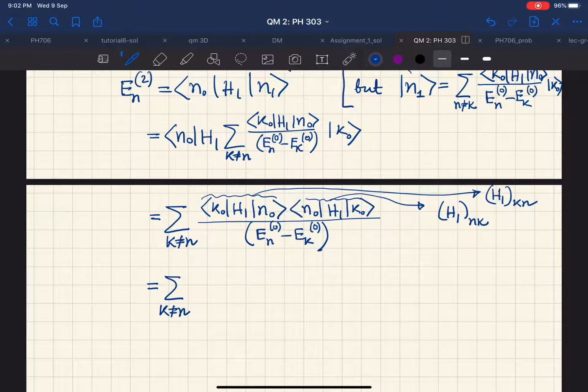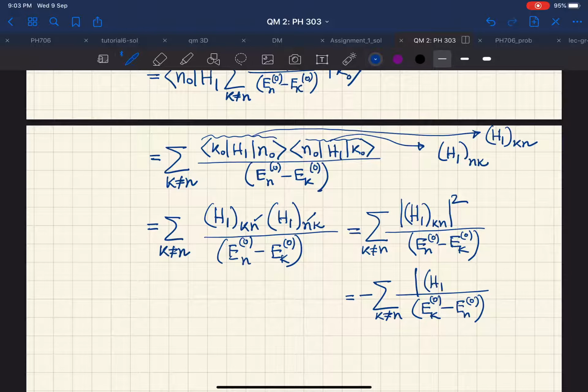In fact, in many books they also write with a minus sign, with this one changing to Ek0 minus En0 and H1 Kn mod squared. So both notations, if you see, don't get afraid, because look at the denominator, then that will explain from where this minus sign in front is coming.